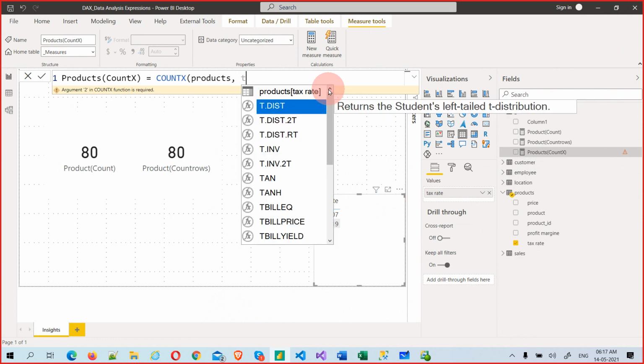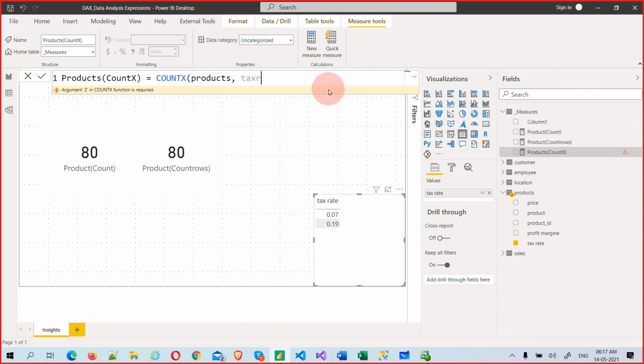Simply write tax rate is equal to 0.19. Okay, I'm closing it. So this is my table and this is my expression. In the expression you can do anything. It could be a filter, a calculation, anything. That is called an expression.